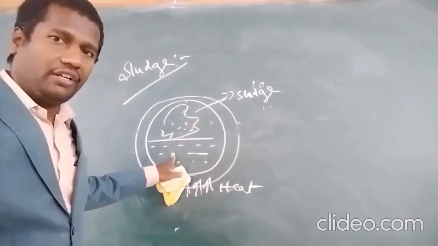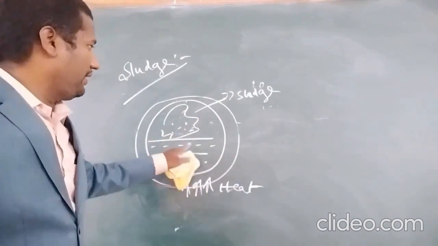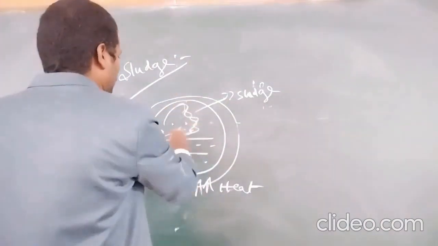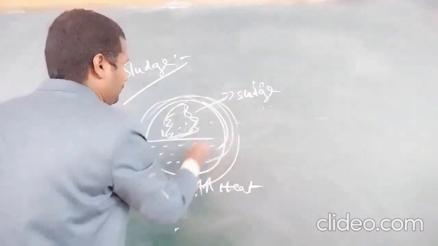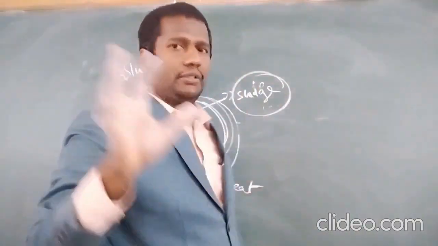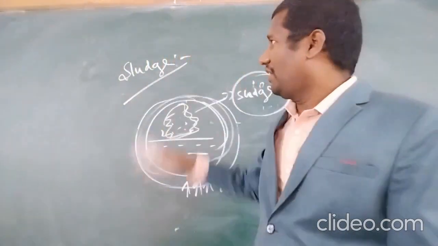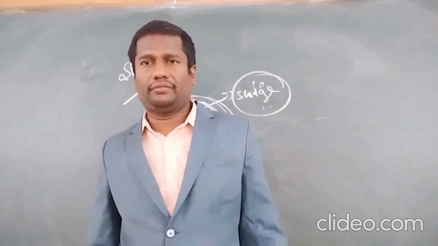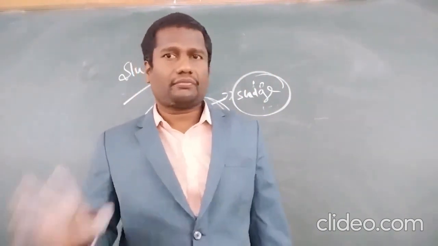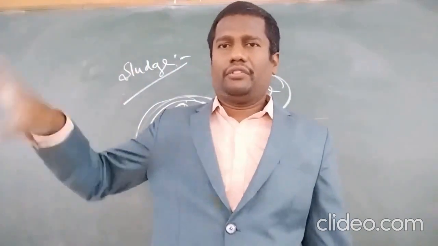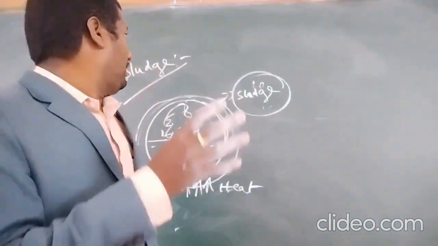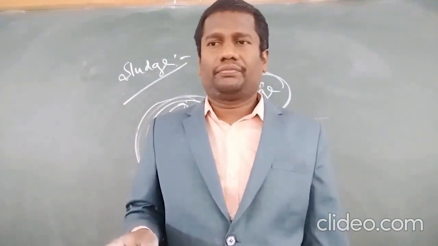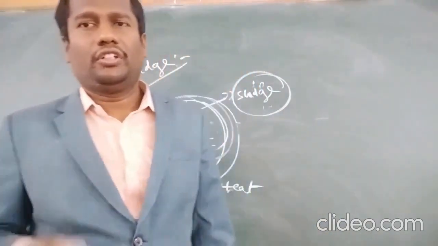It is filled with hot water and heated at a certain temperature. After a long time, a loose deposit formed on the inner surface of the boiler is called sludge. Now these are the boiler troubles. Now this is the water and its treatment unit. Thank you for watching.